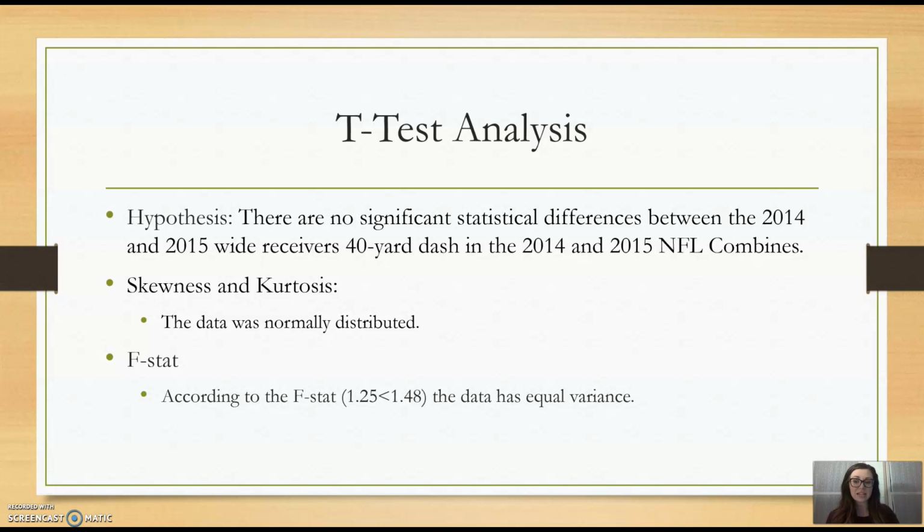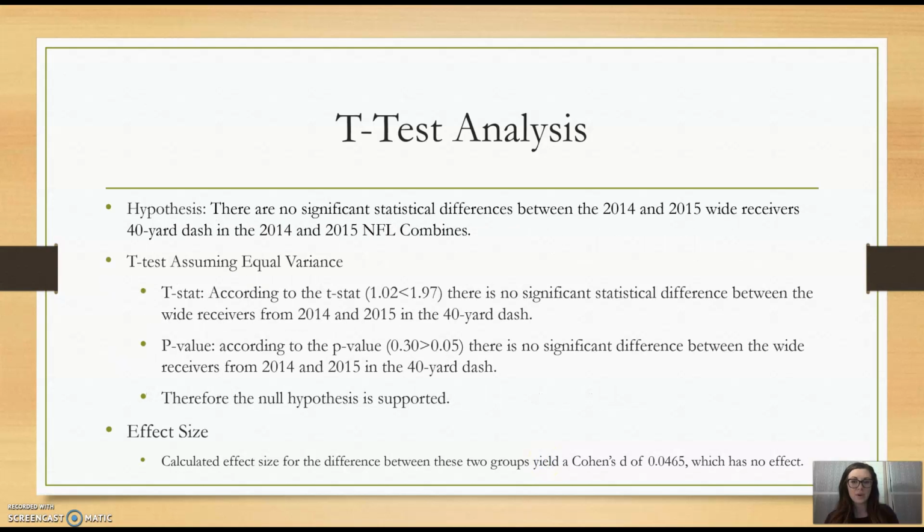And with my F statistics, according to the F stat, my value was 1.25 and it was less than the F critical value, so the data has equal variance. So I ran a t-test assuming equal variance. And according to the t-stat of 1.2, which was less than the t-critical value of 1.97, there is no statistical significance or difference between the wide receivers from 2014 and 2015 in the 40-yard dash.